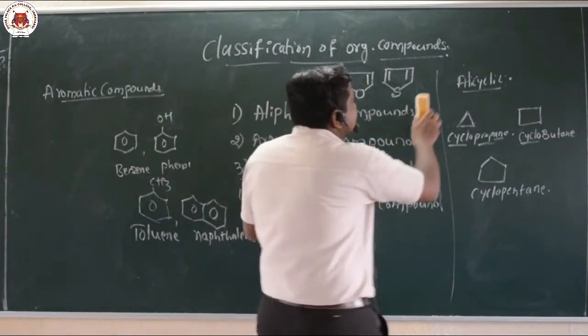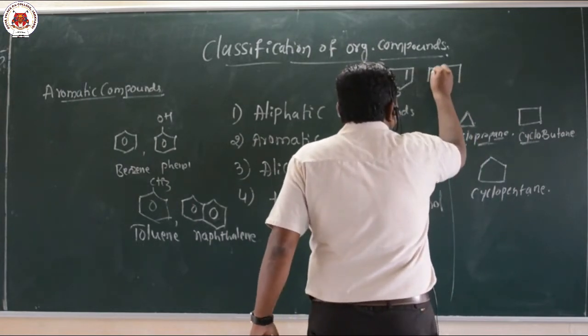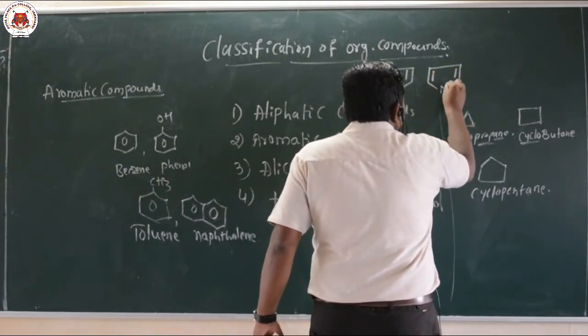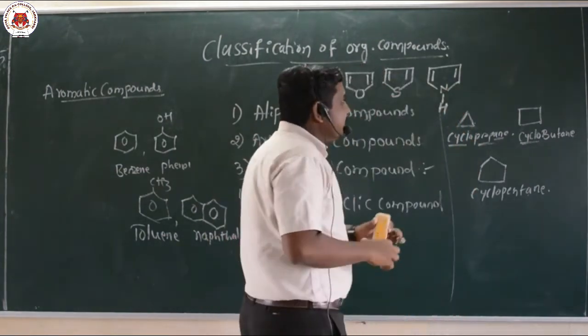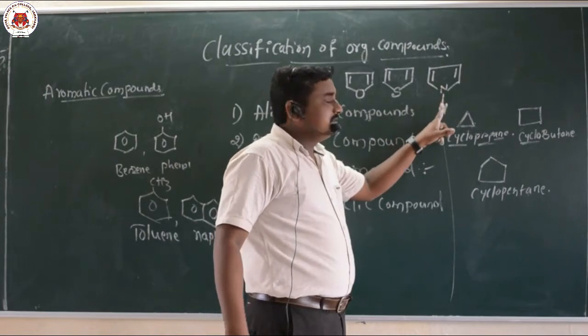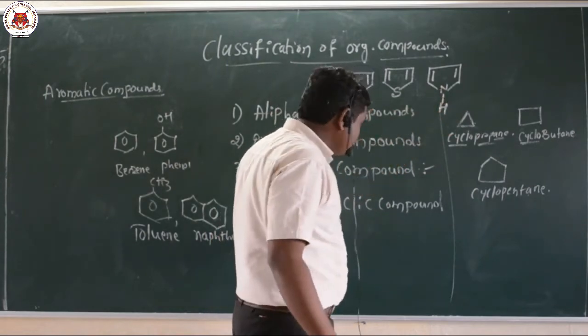Another example I will write here. Again the carbon atom at the corner is replaced by a nitrogen NH group. So that is called a heterocyclic compound.